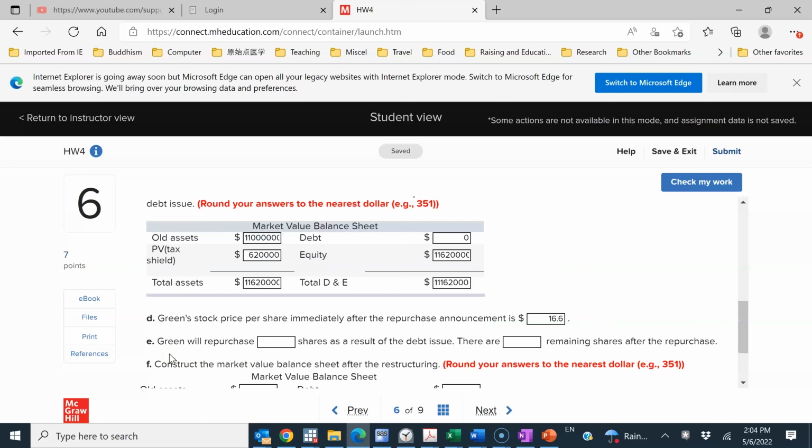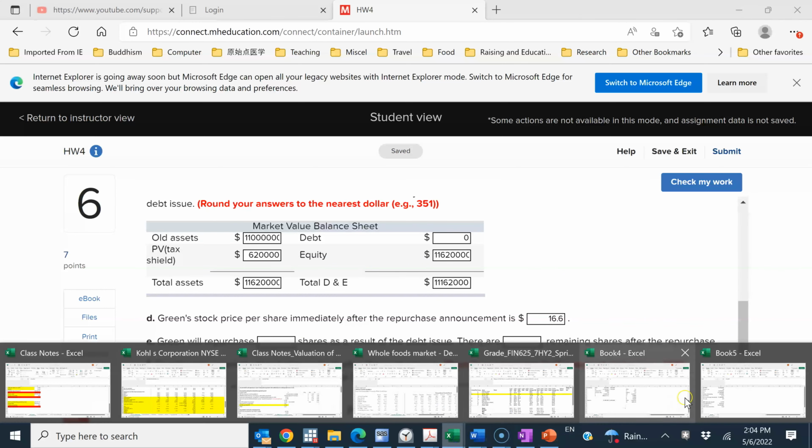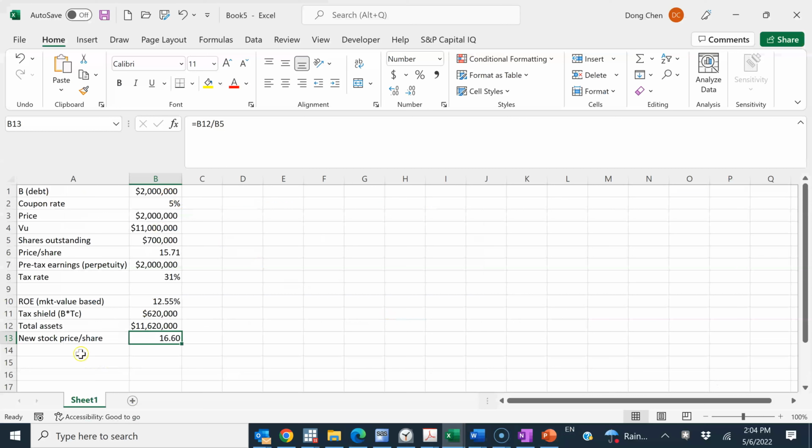Part E, Green will purchase how many shares as a result of the debt issue? We know the total receipt from the debt issue, which is $2 million. We know the new stock price. So the firm can no longer purchase the shares at the old price of $15.71, because the price will immediately adjust upward. And we know the total amount of money that the firm will use to buy back its shares.